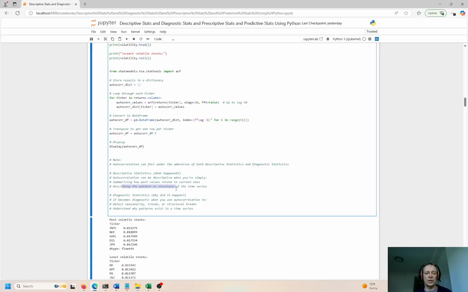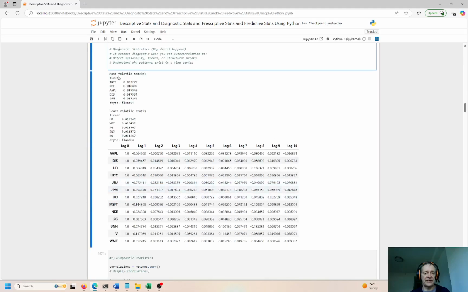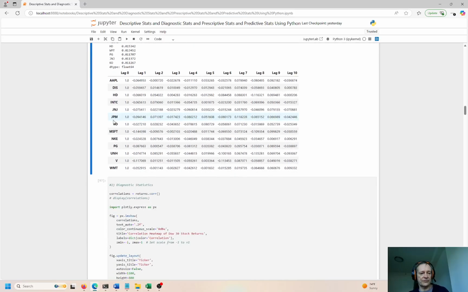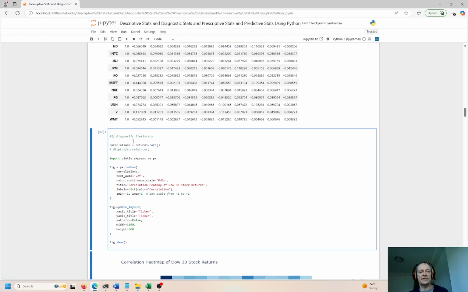Diagnostic is more, why did it happen? So describing something is, well, what happened? If you tell your boss, hey, something happened over here, let me describe to you what happened. If you're talking about diagnostics, it's, why did that happen? Why did something occur? Why did we get that result? Why did we have that outcome, right? So that's diagnostic statistics, okay? And we see that over here with the volatility of the stocks and the most volatile and the least volatile stocks, okay? So let's move into the second concept here.